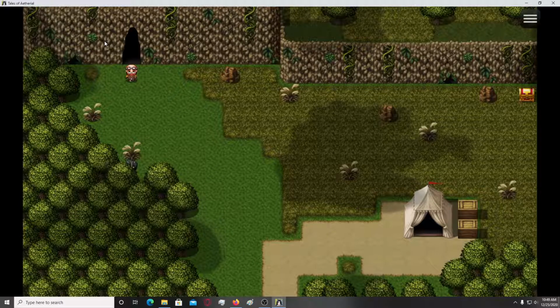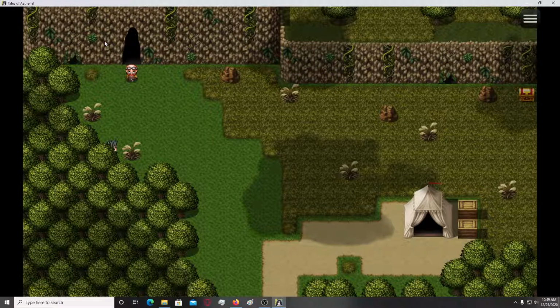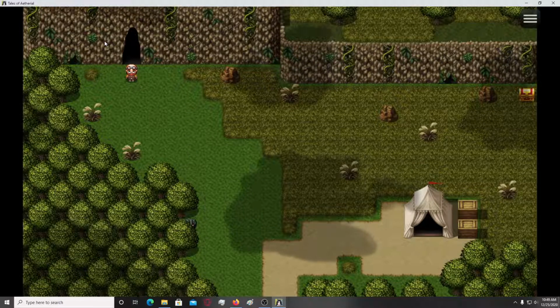So you can actually go behind the trees, which is nice. I also do that in my game, because why not?